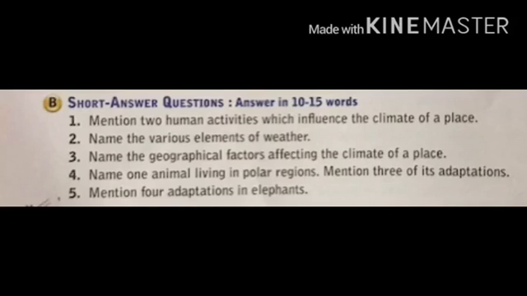Now the next question: mention the adaptations in the elephant. This answer is on page number 108 and 109. You have to write your own, and you have to write the long answer question type in 20 to 25 words. And this D, tick the odd one out, giving reason. If there is a problem, you may ask in class to find out these answers.